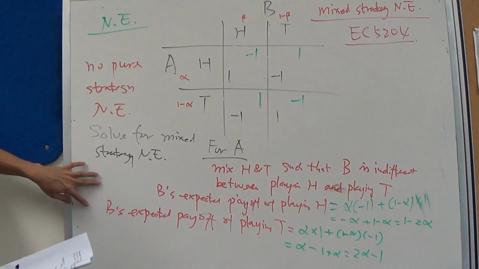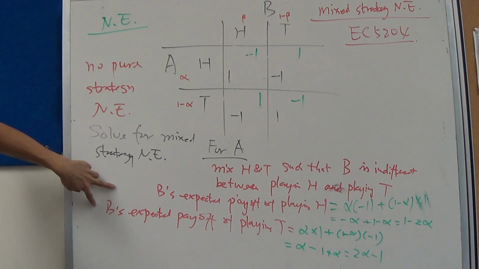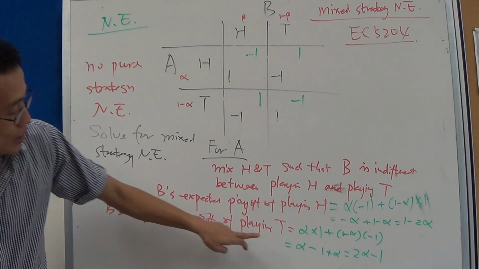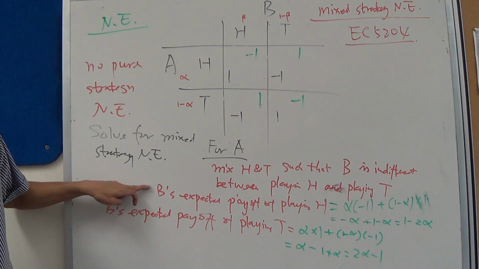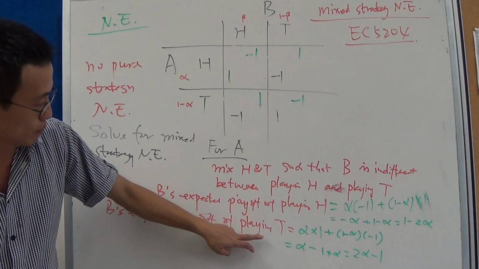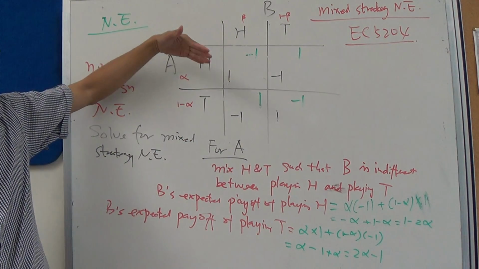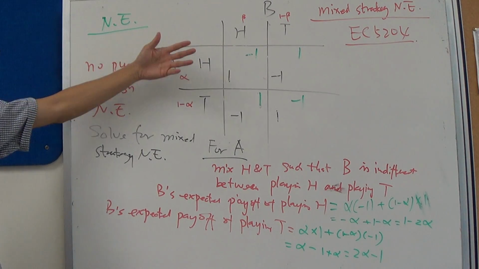Okay, so now these two expected payoffs must be the same. Because otherwise, if B's expected payoff of playing H is bigger than playing tail, then he's always going to play H. Then my mix will break down.